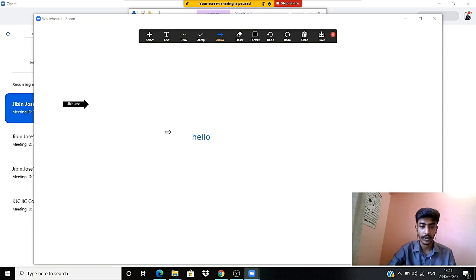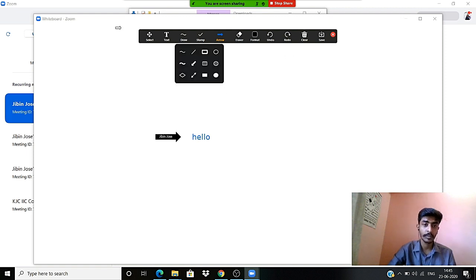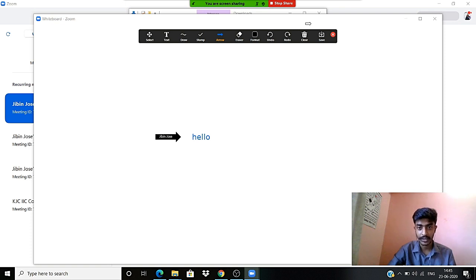So if you type this and you want to mention that this is by me, that is also available. So the participants will have to choose an option called annotation, and through annotation they will have to choose all of this. Now you can clear it and stop sharing.